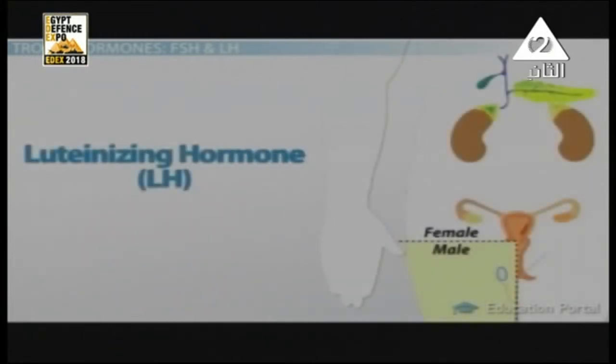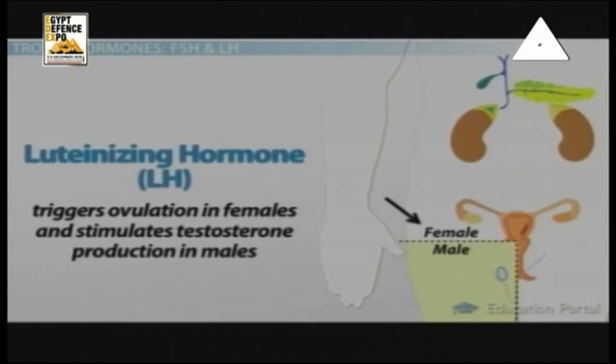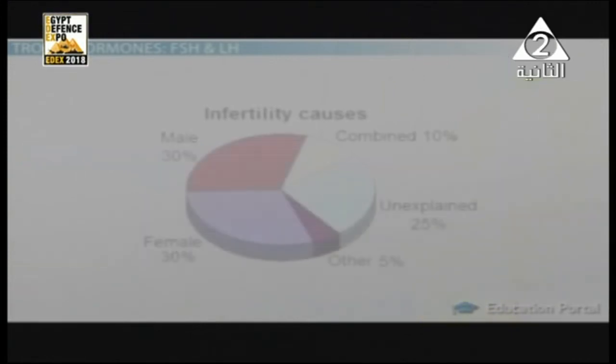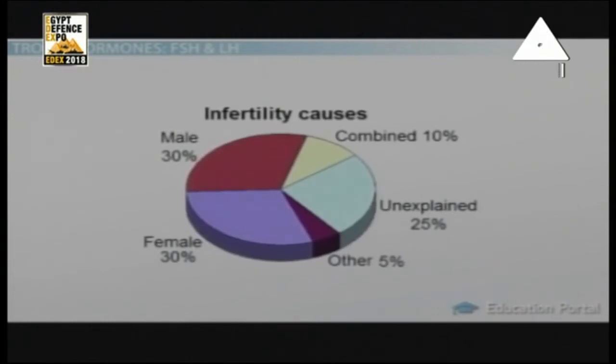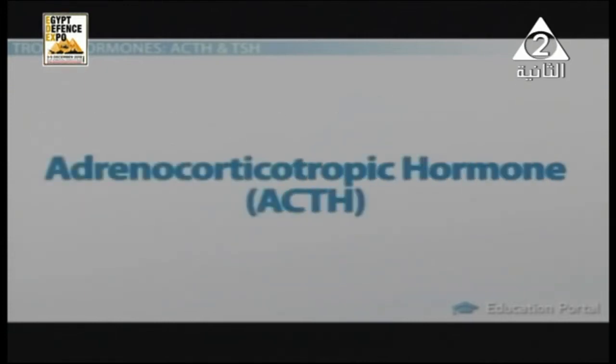While the luteinizing hormone, which is LH, has an important function: it stimulates the formation of corpus luteum in female, and also formation and secretion of interstitial cells in the testes of male. And it is also to know that, as we said, FSH and LH have an important function for sexual maturity because they are responsible for secretion of male and female sex hormones.